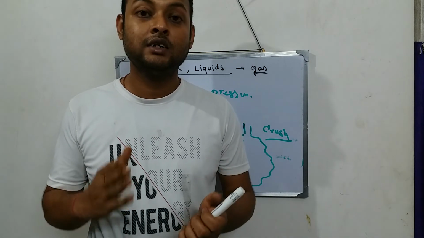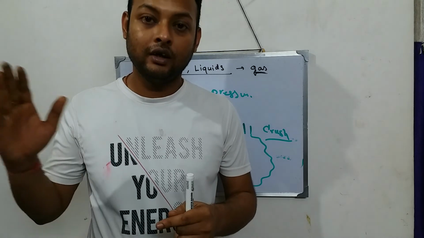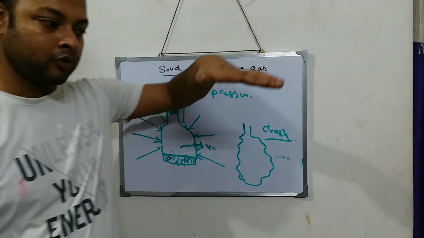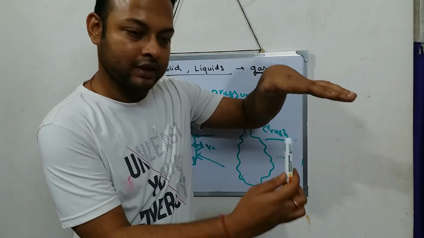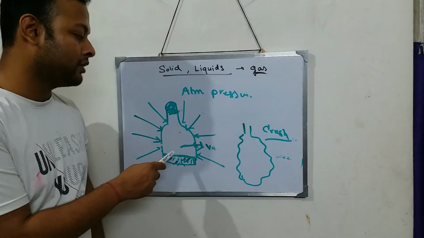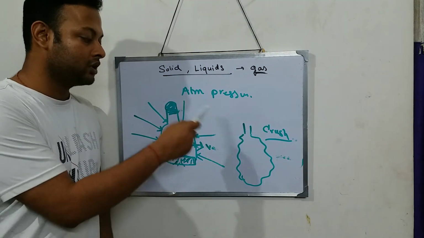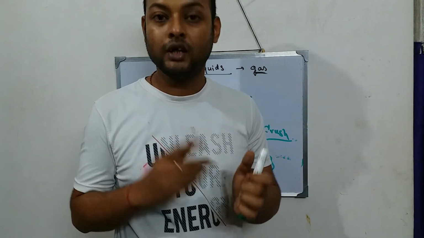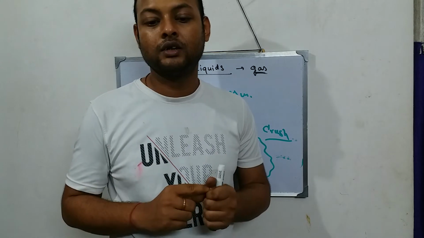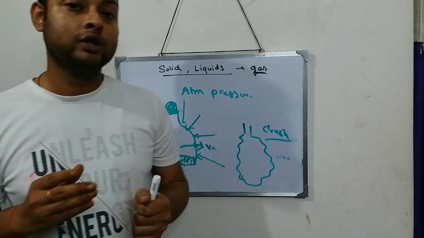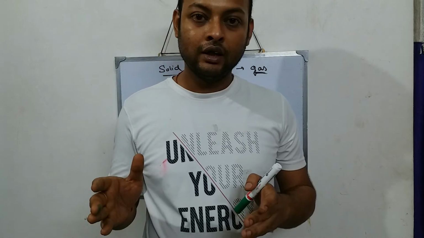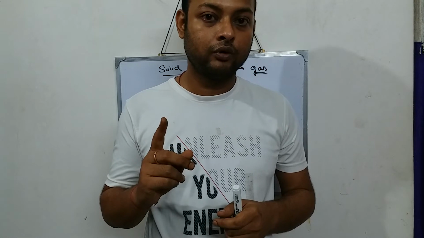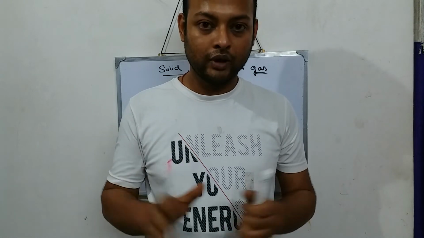So this gives us enough evidence, enough proof. Yes, there is atmospheric pressure around us. In the previous experiment, the cardboard was not falling because of atmospheric pressure acting in the upward direction, and in this experiment the whole bottle got crushed because of atmospheric pressure. These two experiments give us enough evidence that yes, atmospheric pressure does exist. After I complete the lecture, please go through these two activities in your book. You will understand in a better way.